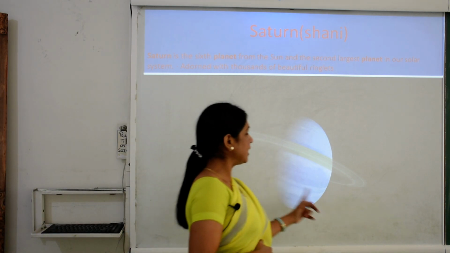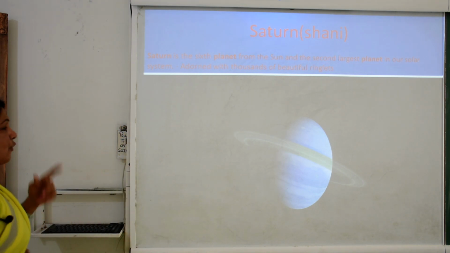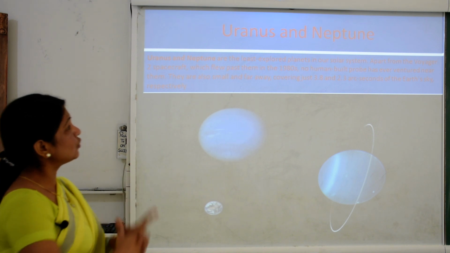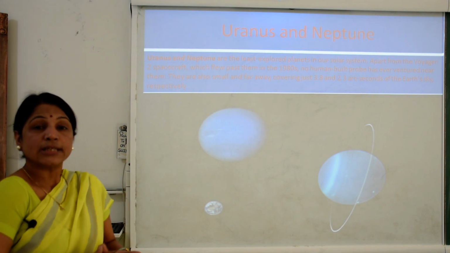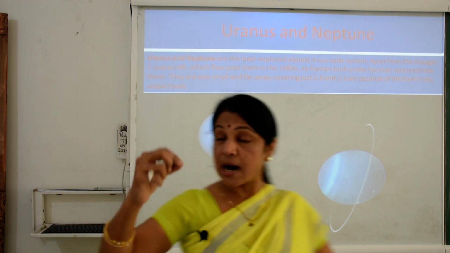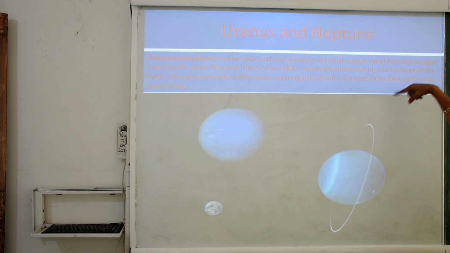It is adorned with thousands of beautiful rings, various types of rings. That is why Shani, meaning Saturn, has different conditions, and it is very famous. Let's talk about Uranus and Neptune. Uranus and Neptune are the least explored planets in our solar system.